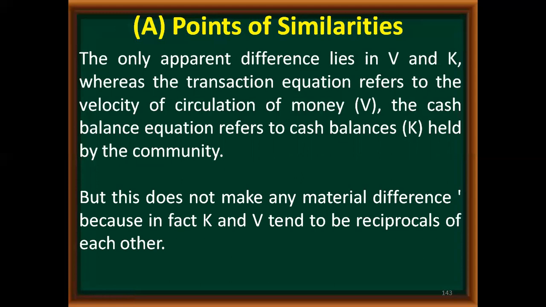But this does not make any material difference between these two theories, because in fact K and V tend to be reciprocal of each other. That means if K increases, V will decrease, and if K decreases, V will increase. Because if you are spending more, you cannot hold more cash. If you are spending less, then only you are able to hold more cash. So K and V are going to be reciprocal or opposite of each other.